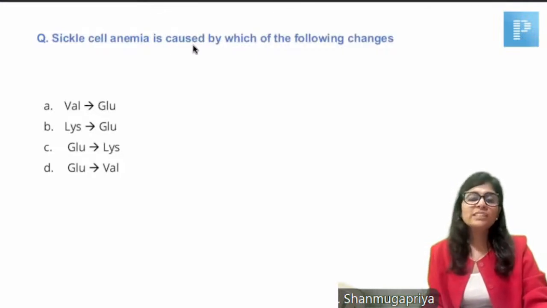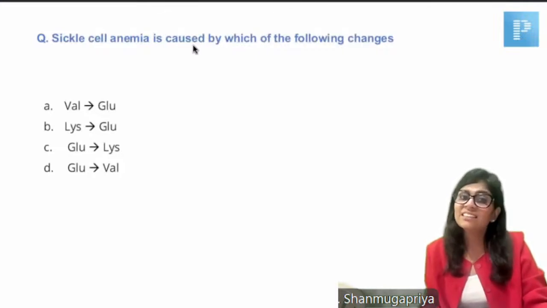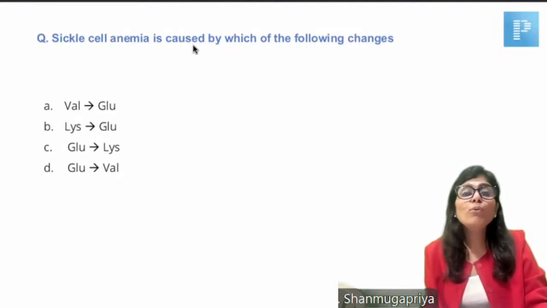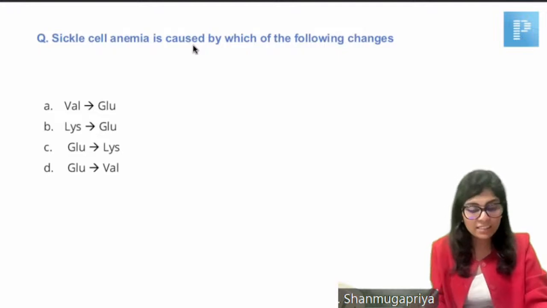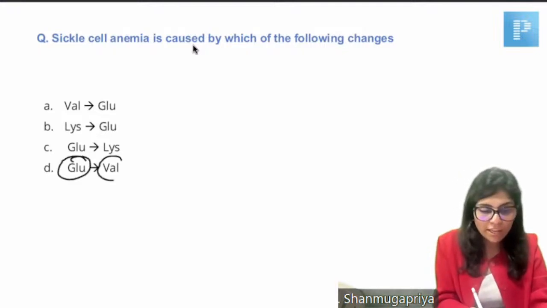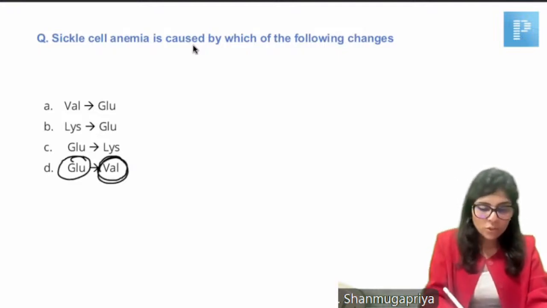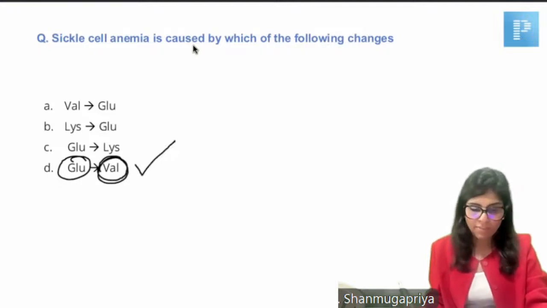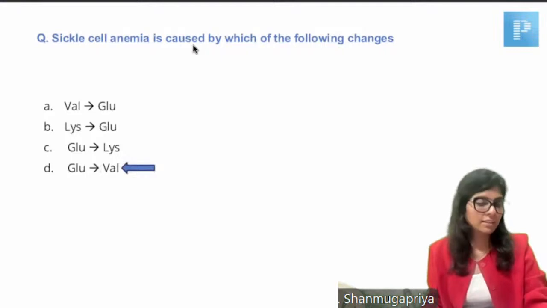So a good question, right? It's like a one-liner. Another atypical feature of INI-CET November 2024 is that I saw many one-liners. Sickle cell anemia is caused by which of the following changes? In sickle cell anemia, there is a mutation of the 6th codon, wherein instead of coding for a polar amino acid, which is glutamic acid, it starts coding for a non-polar amino acid, which is valine. So what is the right answer? Glutamic acid to valine. Answer is choice D. Okay.